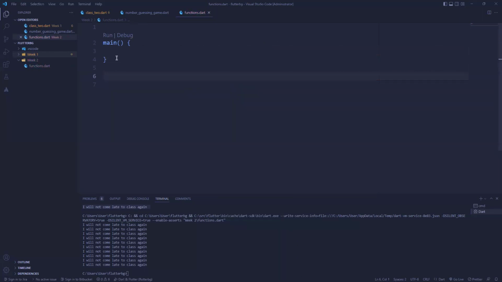Now, to create a function that returns value, what you do is you decide the type that should be returned. Are you expecting an integer? Are you expecting a string or whatever? Or are you expecting nothing?